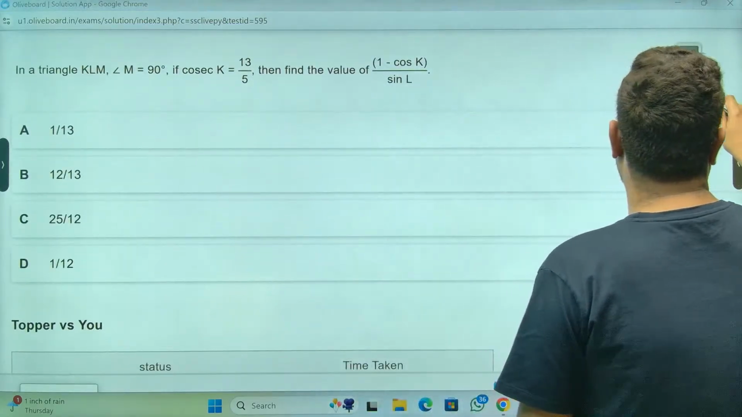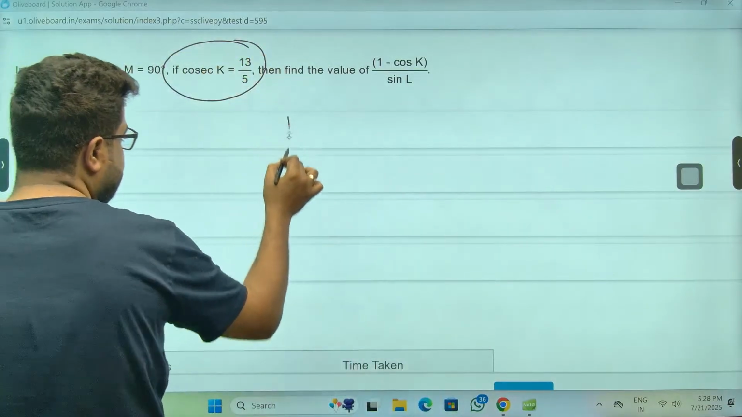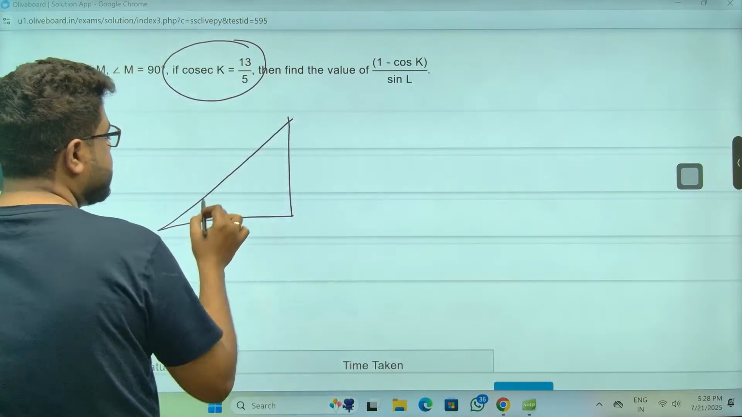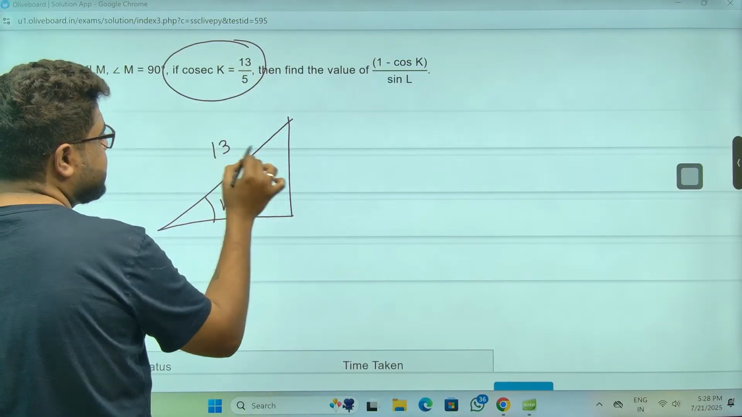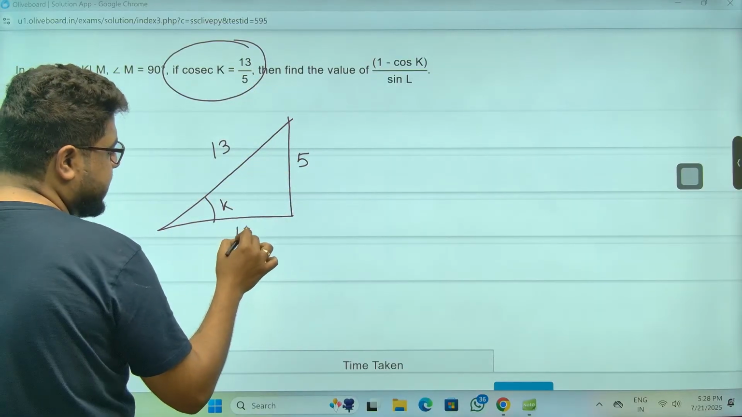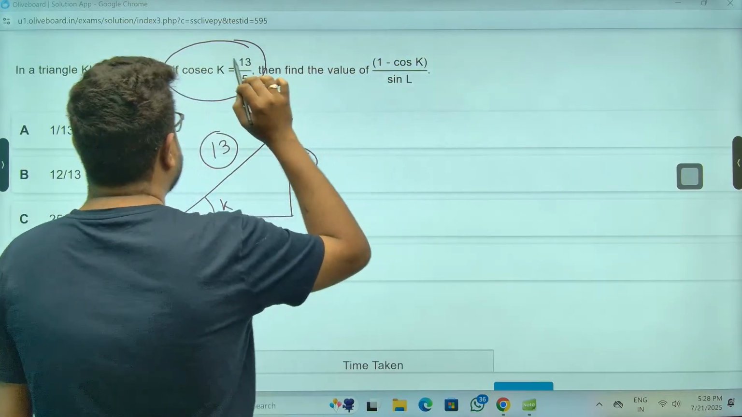Simple trigonometric ratio question, sir. 5 and 13. This is key. Cosec means 13 is this, 5 is this. So this must be 12, because it's a Pythagorean triplet.